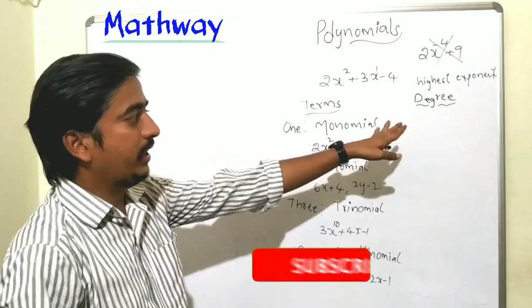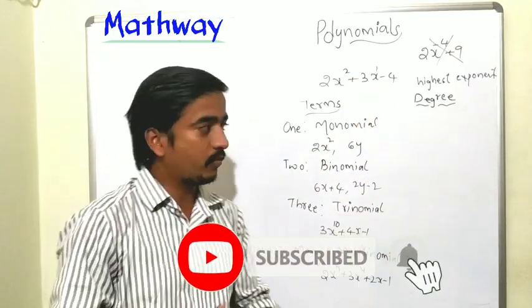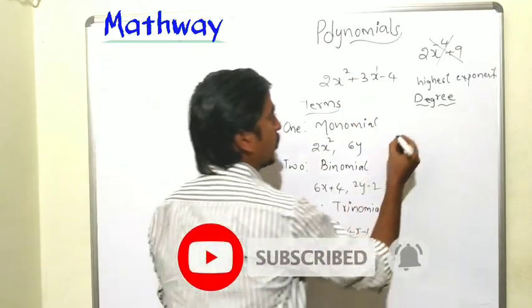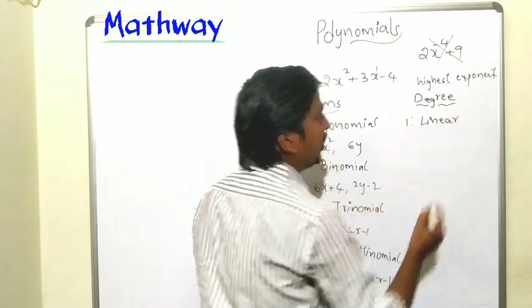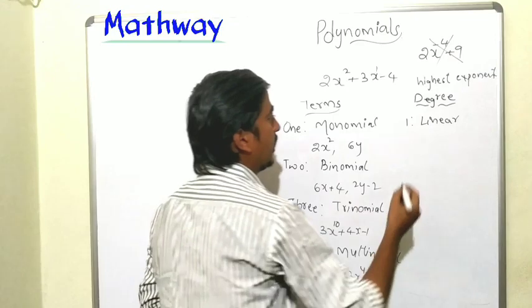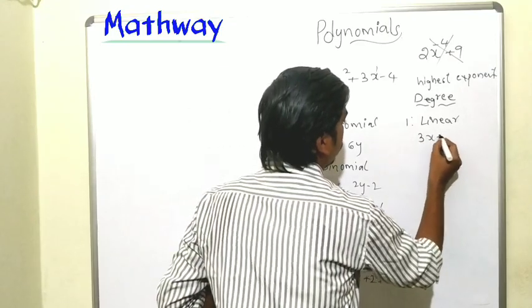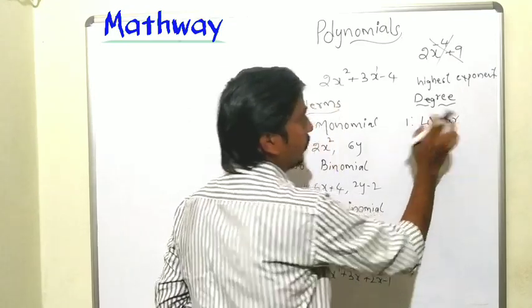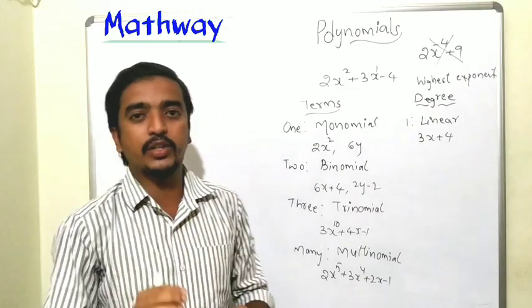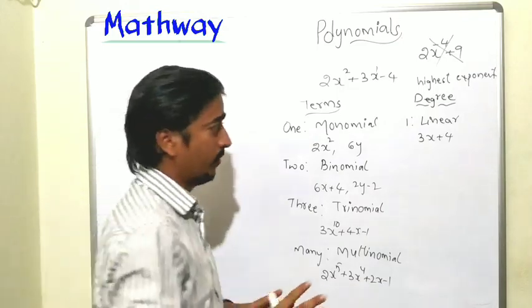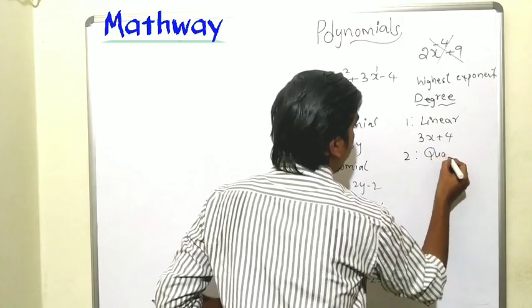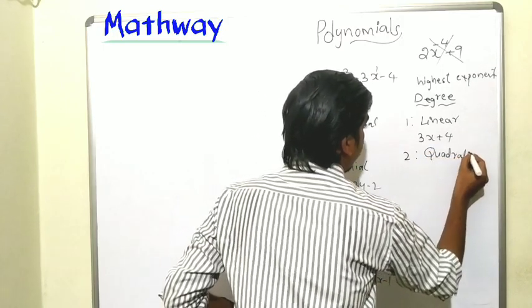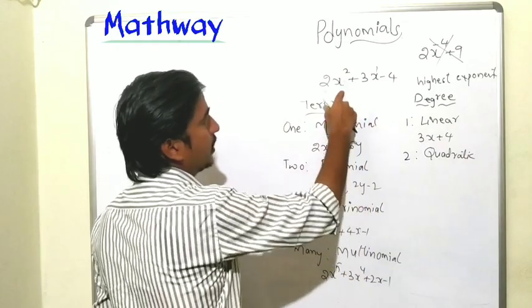Coming to degree, the polynomials are also divided into different types. If the degree is 1, that is called a linear polynomial. For example, 3x plus 4. The exponent is 1 here, so it is linear. If the degree is 2, that is called a quadratic polynomial. Whatever example we have taken is a quadratic polynomial.